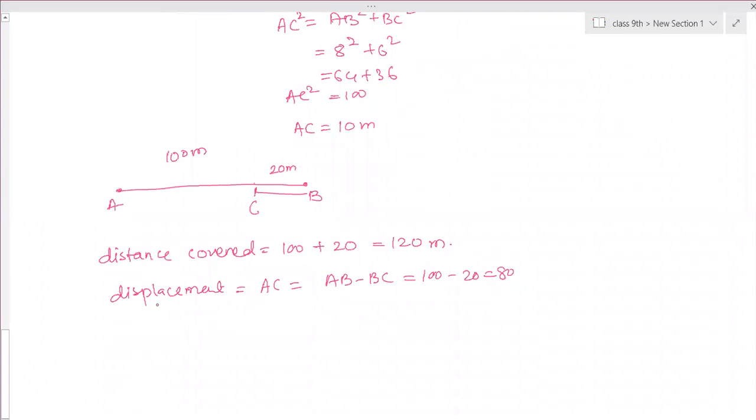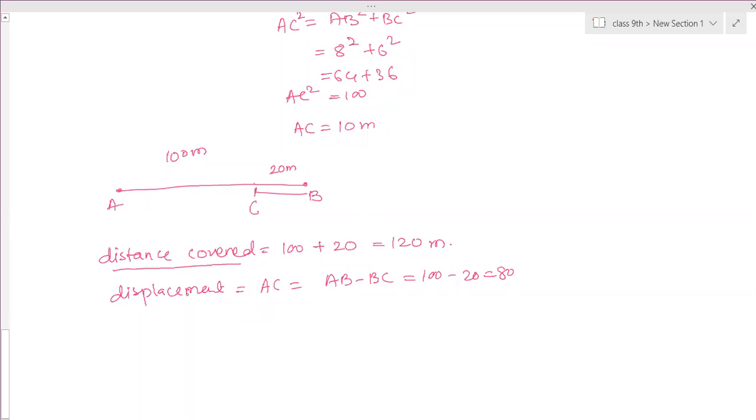This means when the object is moving forward or coming back, every time we are adding all the terms. We are not subtracting anything. So distance depends only on how much length is covered. We don't mind whether the object is moving towards right, left, east, west, north or south. So distance is independent of direction.